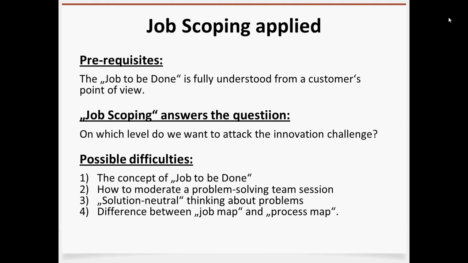If you took the job of illuminating the room at night, we do not talk about a light bulb here. The job is illuminate the room at night. A job map doesn't think about candles, a fire lit in the middle of the room, glowing wallpaper, whatever that is. Now, in the application, when moderating teams, it is terribly difficult to tell apart a job map and a process map.